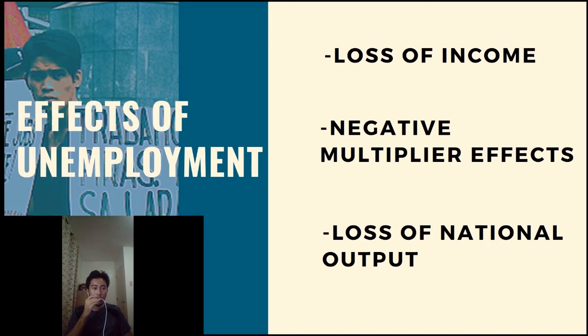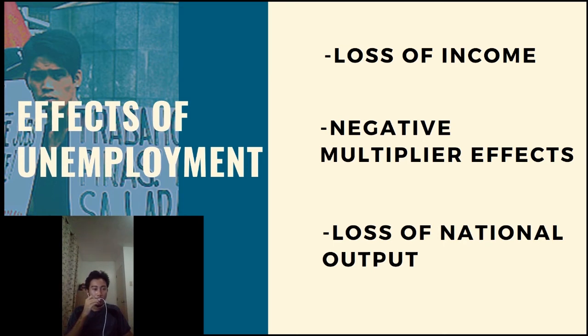The second one is called negative multiplier effect. To make it short, negative multiplier effect is when a number of consequences happen due to one event. For example, when a company closes, many jobs are lost, and the way money works is that it revolves around the hands of the people, from customers, stores, banks, etc. Due to that, the expenditure will be much lower than normal, leading to a decrease in demand and low income, which affects the gross domestic product.